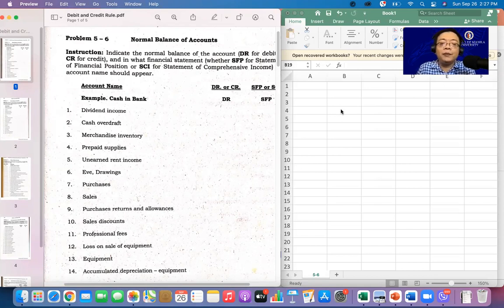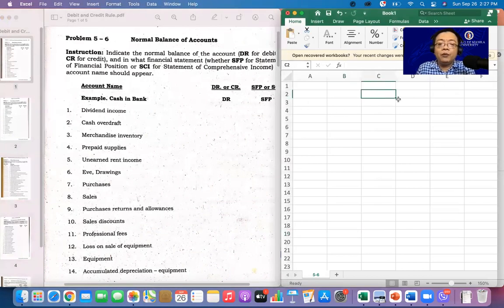All right, sige. Let's begin. Here, I will put debit and credit, and also whether it is part of the SFP, statement of financial position or balance sheet, or the SCI, statement of comprehensive income or income statement. Number one muna tayo. Number one, dividend income. What is the normal balance of the dividend income? Go back muna.